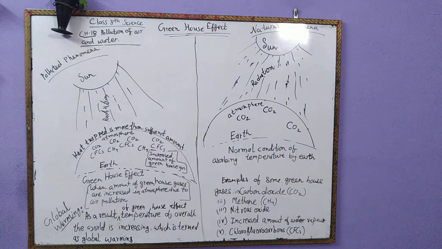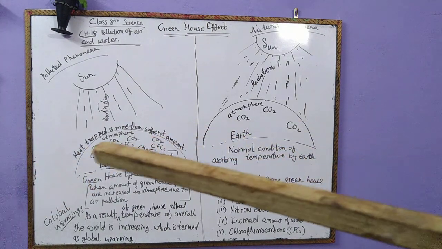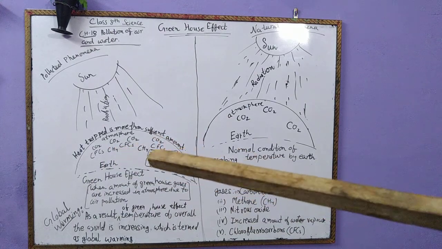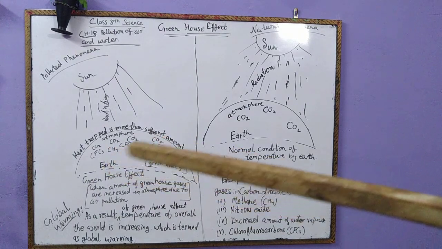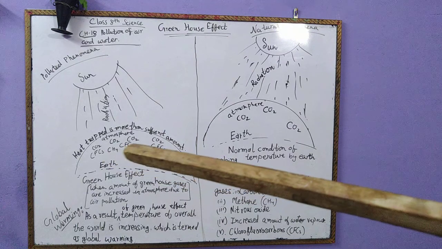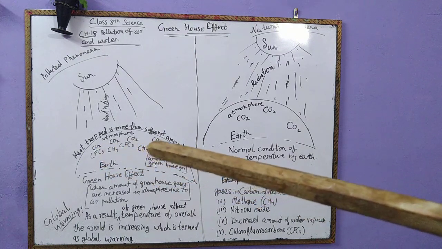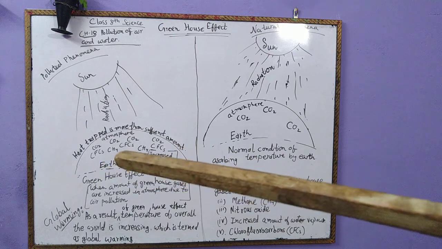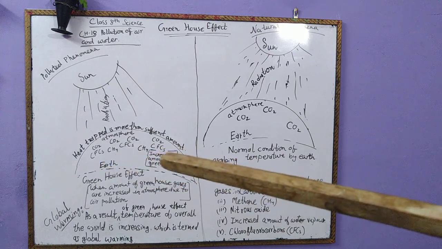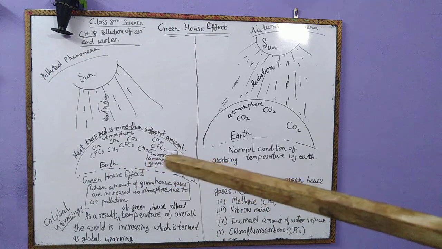Why? Because, students, due to pollution, overuse of vehicles, factories, industries, and over-deforestation, the amount of some gases like carbon dioxide, chlorofluorocarbon, methane, and other gases is increasing in the atmosphere.